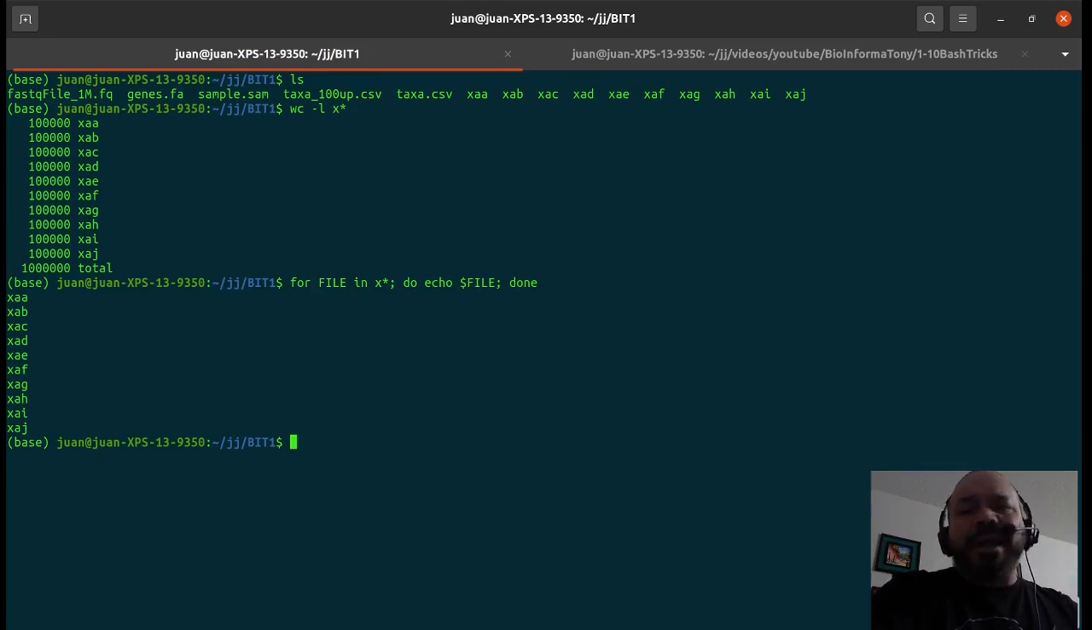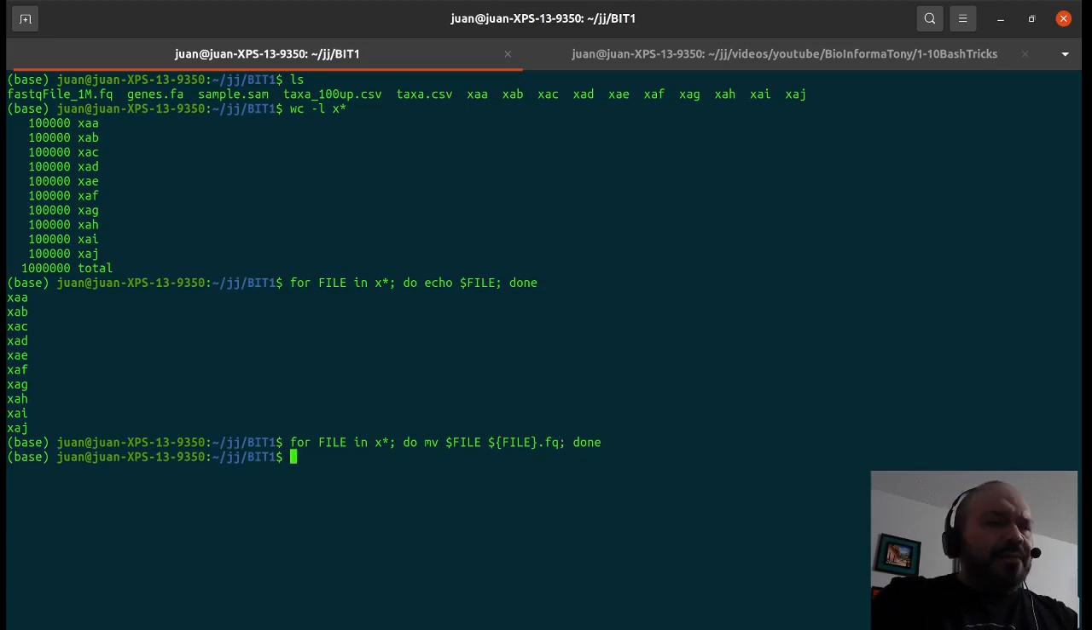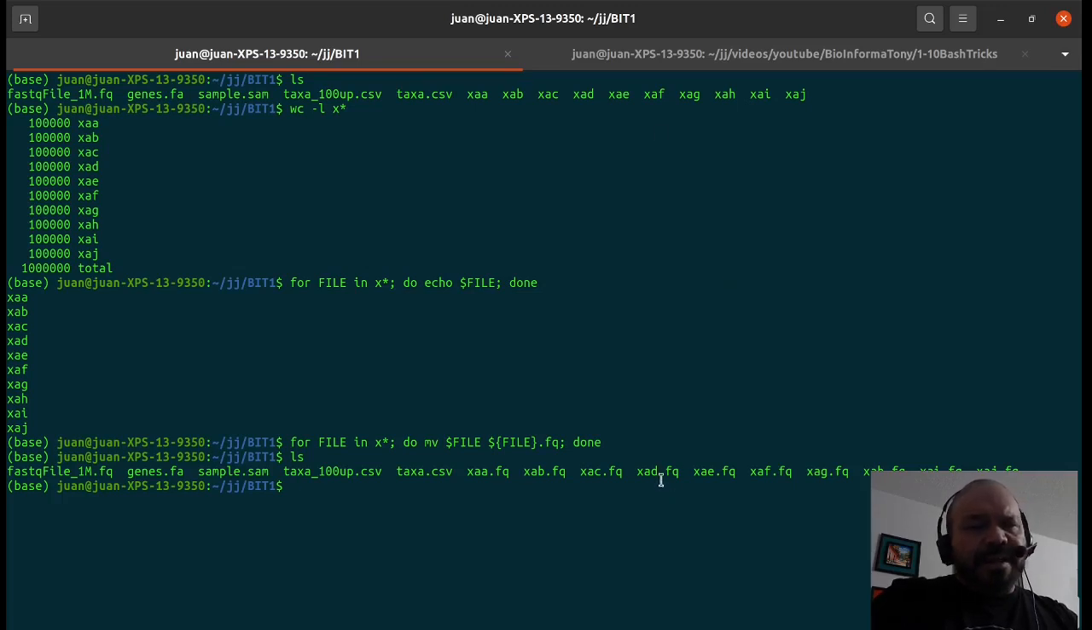If we want to rename that to something that is more human readable, then we can move that file to another file name that will be identical but will contain FQ at the end, because indeed the type of data contained in those files is FASTQ file. And then when I do that, you see that those files already contain the FQ extension, and that makes more sense, right? I will delete them now just to have our working space clean.